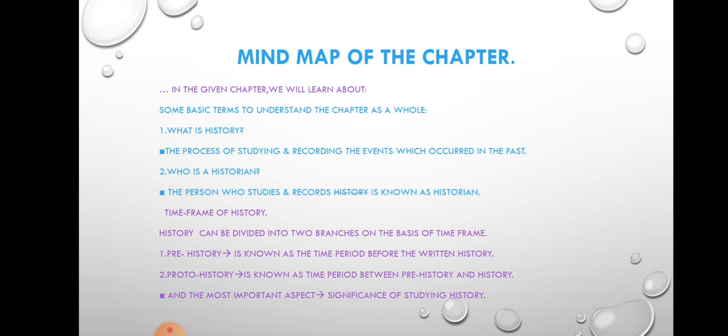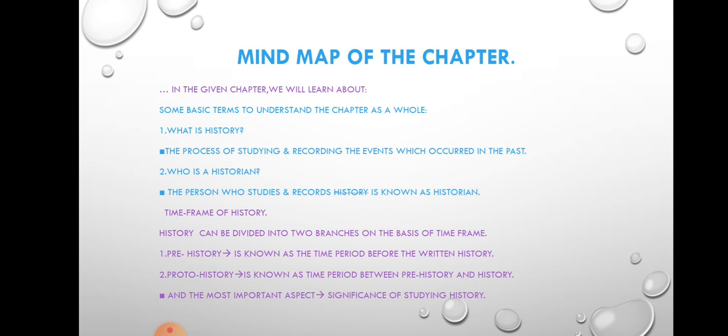Before coming to the chapter, first we will give a quick review of the mind map of this chapter, that in the given chapter we will learn about some basic terms to understand the chapter as a whole, meaning completely, in a better manner. So, we have started reading history today, chapter number 1, What, Where, How, and When. These are the 4 important elements of this chapter that we are going to read about.